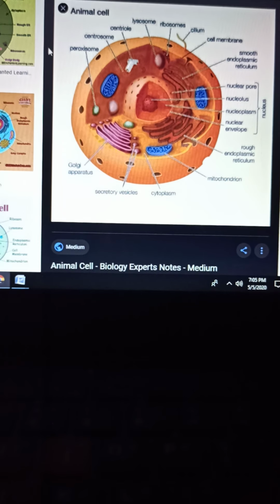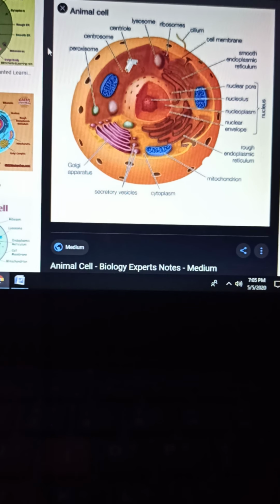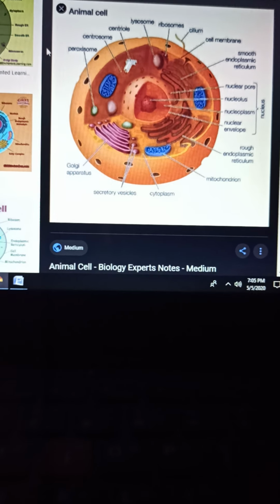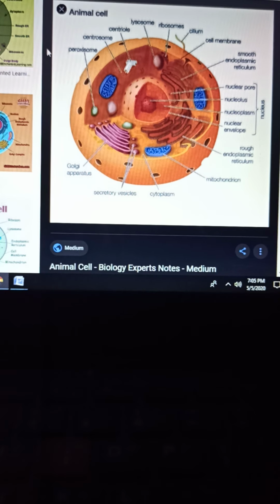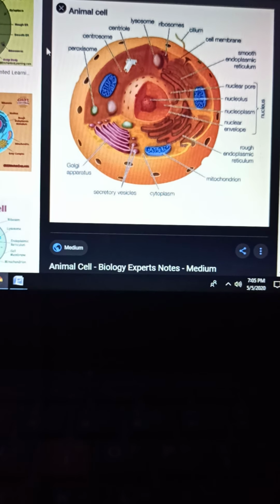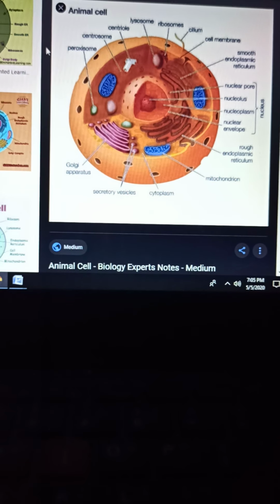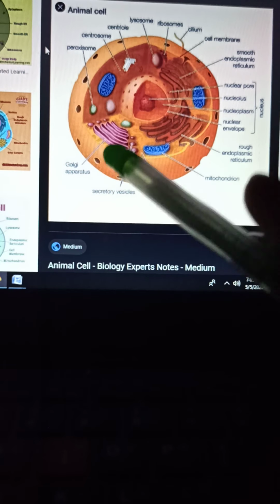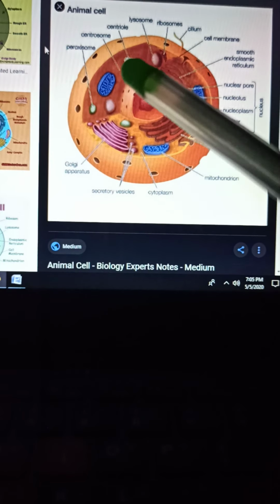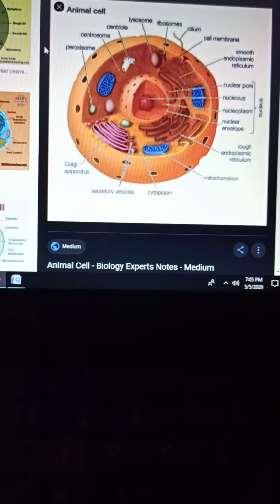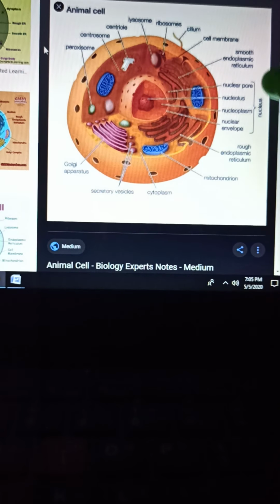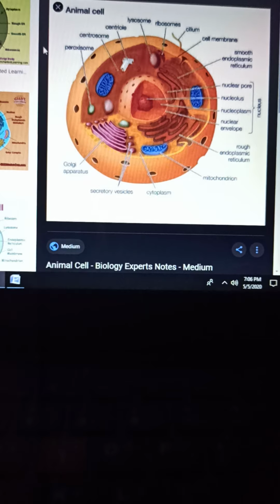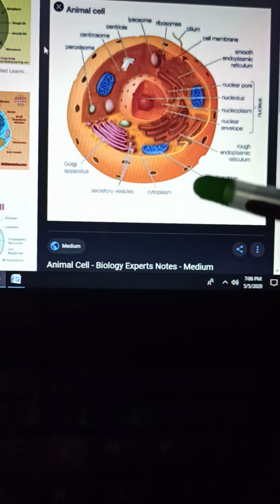Namaskar, class 9th. In my previous lecture, I explained about the plant cell structure, right? And here we will study the animal cell. See children, the differences between animal cell and plant cell are very important because they have different body structure, body organization. Though the smallest unit of their body is the cell, they have different types of organization because they are living in the same environmental conditions, but yes, their cells have different structures.